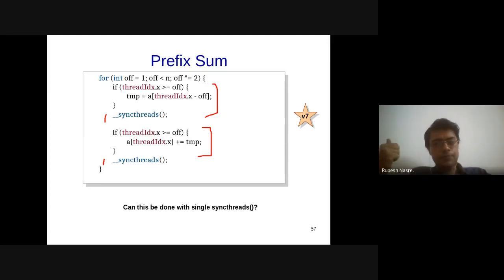Since there are log n steps, each thread is going to do at most one computation per step. And that can also be checked: there are n log n additions and n threads, so n log n divided by n gives you roughly log n. But that is not always the case. What you should be concerned about is the maximum amount of work that any thread does.